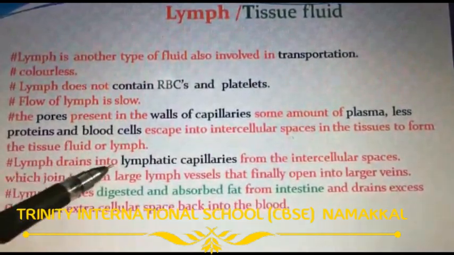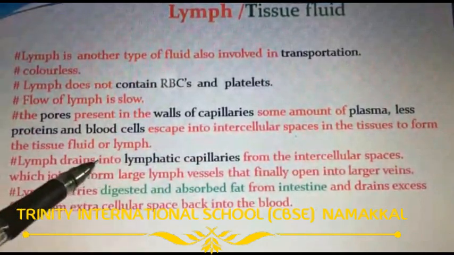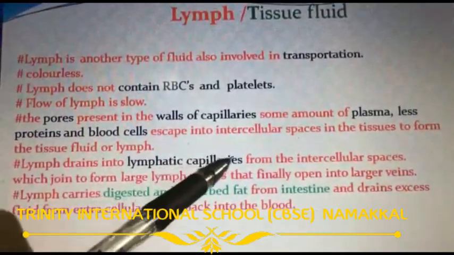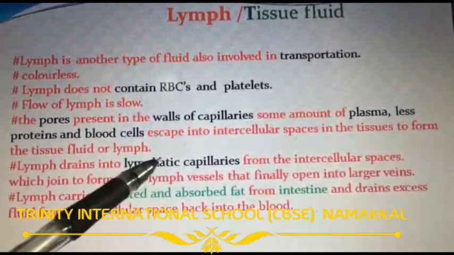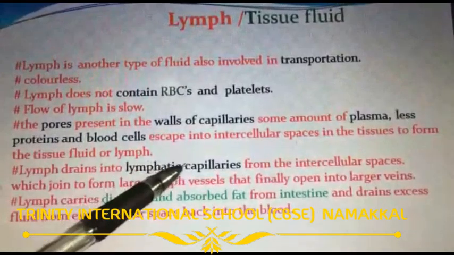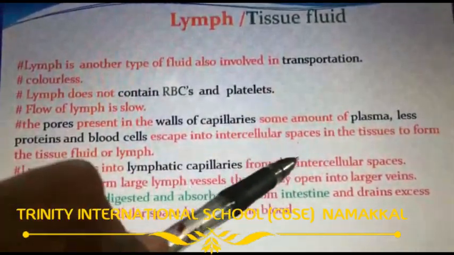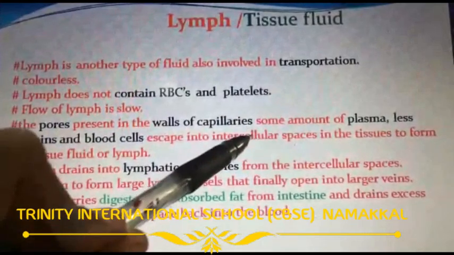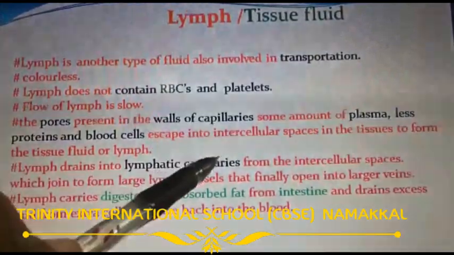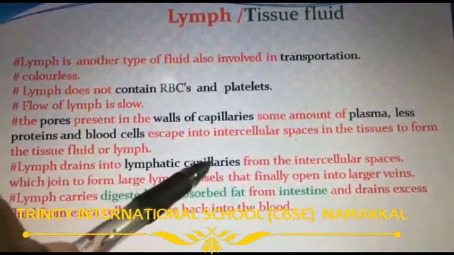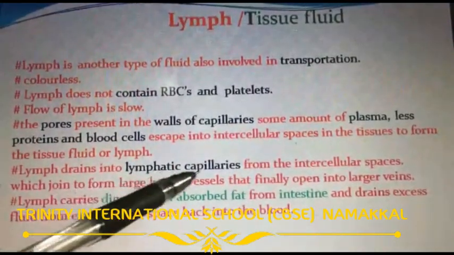The lymph drains into lymphatic capillaries. What are lymphatic capillaries? They carry only the lymph. From the intercellular spaces, the lymphatic capillaries carry the lymph, and these small capillaries divide into minute branches and join to form a large lymph vessel.